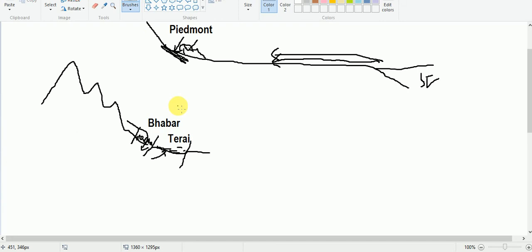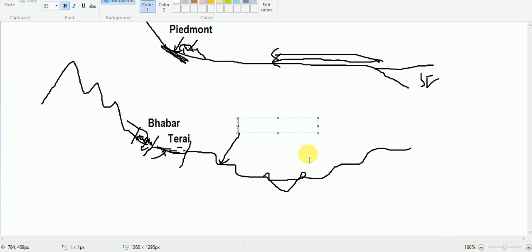See, it is like this. After Terai, you will find these alluvial terraces, tier-like steps like this, and after that you will find the Ganga river. And after that again alluvial terraces, and let us say this is the Ganga river, and you will find levees, the embankment of Ganga.